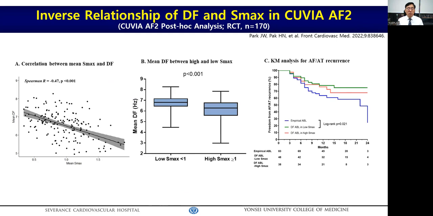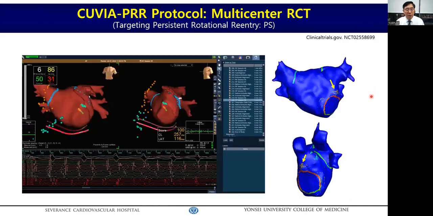Therefore, we evaluated the relationship between the two different parameters by post-hoc analysis of QBR AF2, and we observed a consistent inverse relationship between SMAX and dominant frequency. DF targeted ablation showed a significantly better rhythm outcome at low SMAX condition than empirical ablation, but not at high SMAX condition.